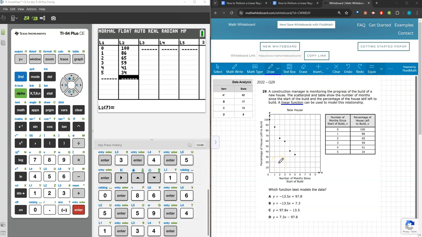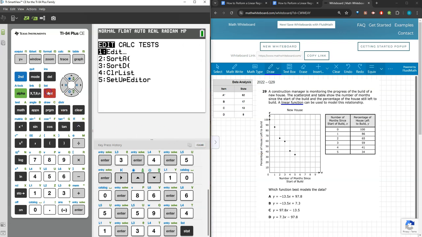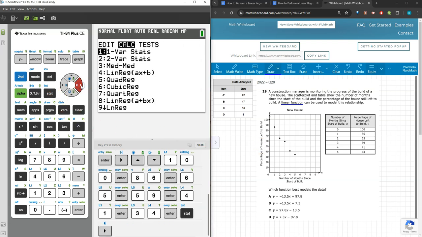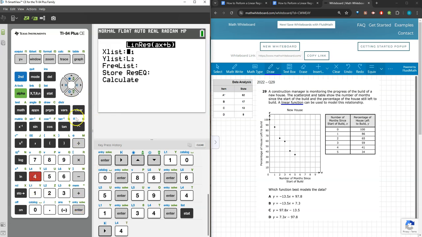Alright, with my data entered and double checking that the data I entered matches the data that I was given, now I can perform the linear regression by pressing stat, navigating right to calc, and then I'll press option 4 for linear regression.